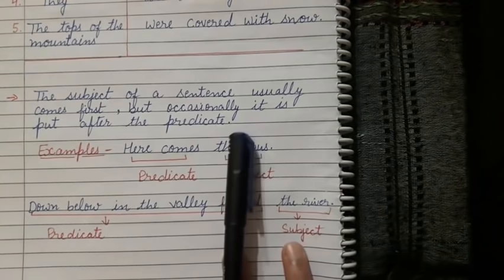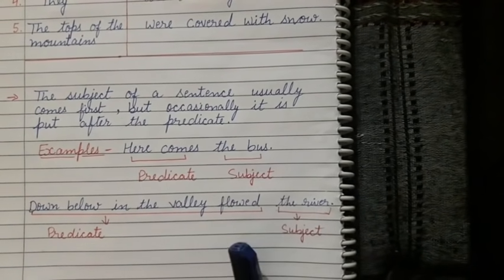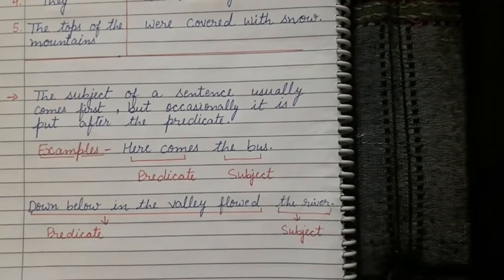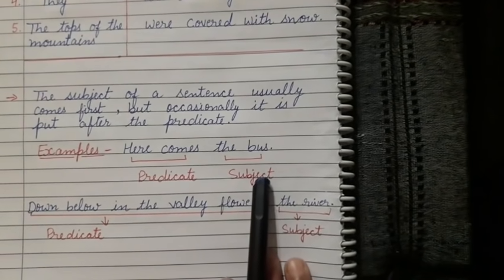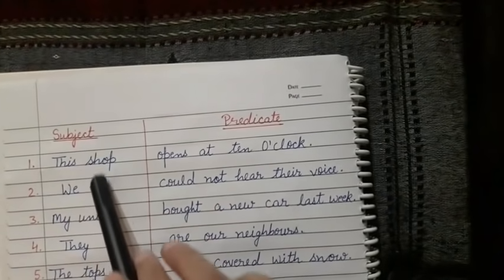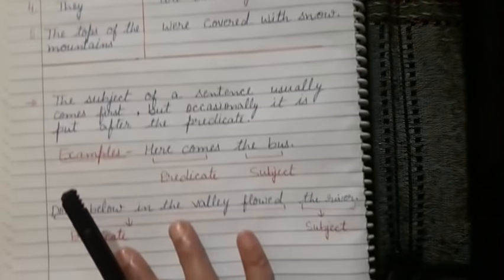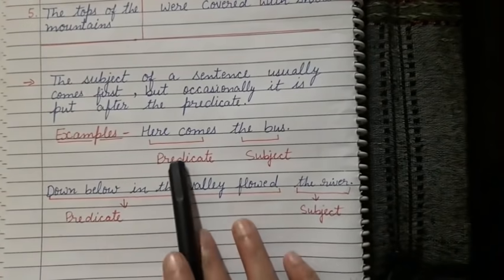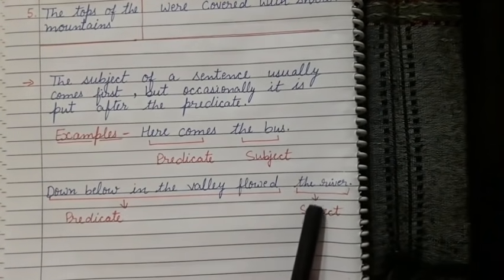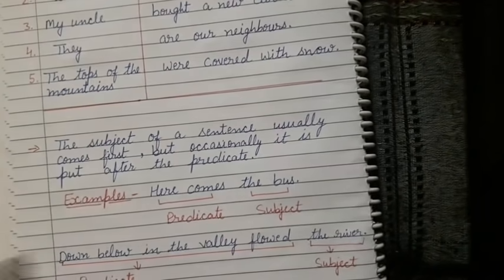Sometimes or occasionally the subject comes after the predicate also. Clear? So here are the examples where the subject has come first, and here are two examples where the subject has come at last. I hope it is clear now.